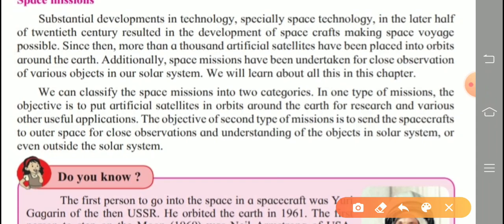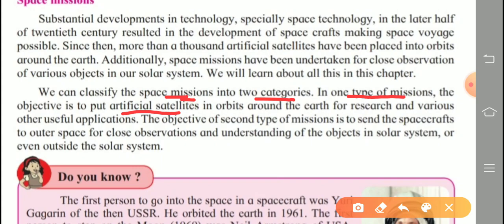We can classify the space mission into two categories. In one type of missions, the objective is to put artificial satellites in orbits around the Earth for research and various other useful applications.